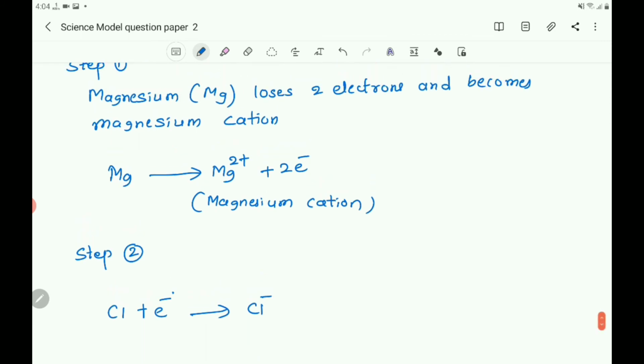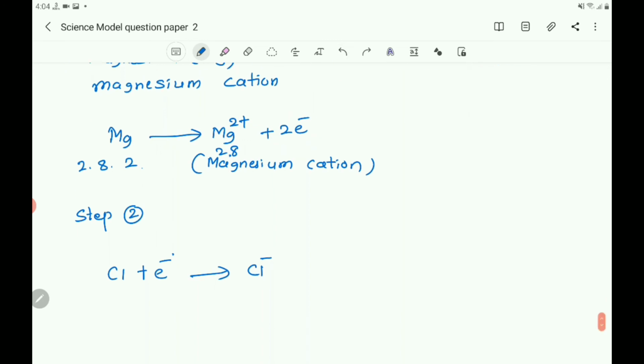Here you can write that the electronic configuration of magnesium is 2, 8, 2. So it becomes 2, 8, and here first the 2 electrons are lost.